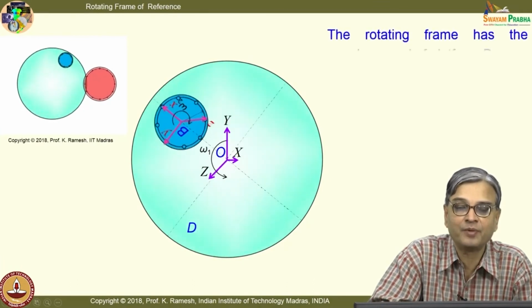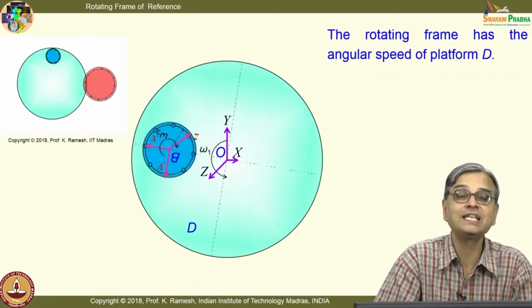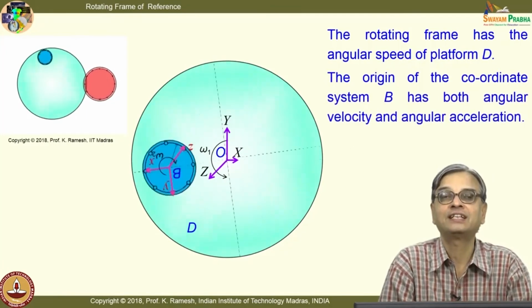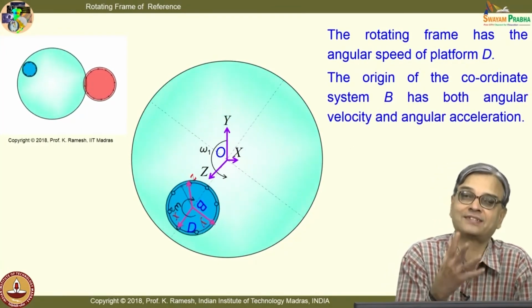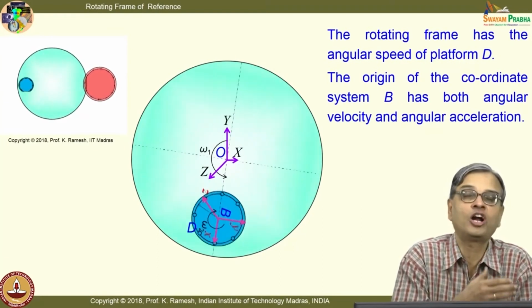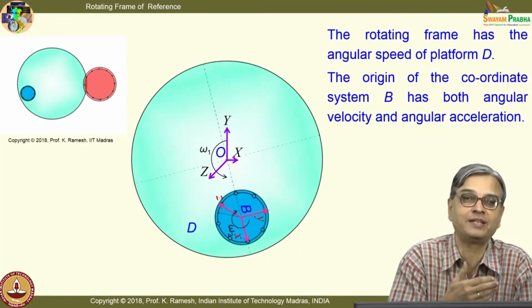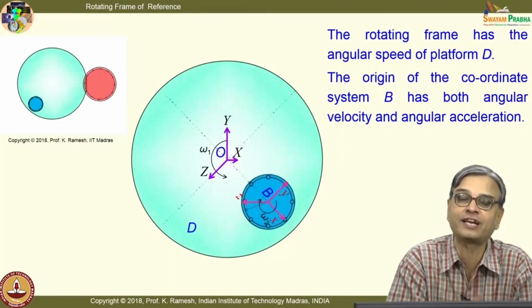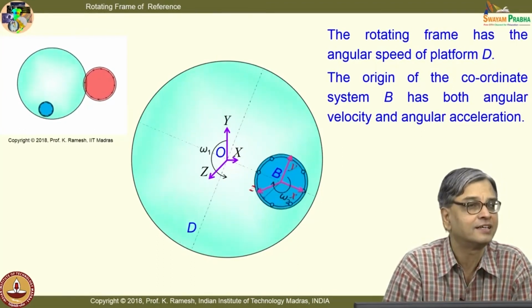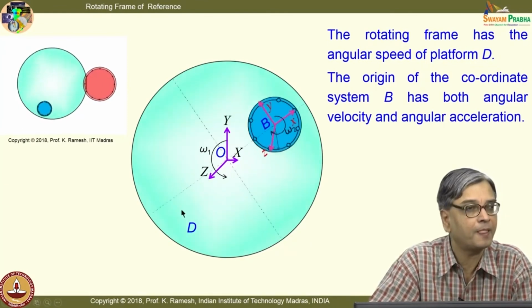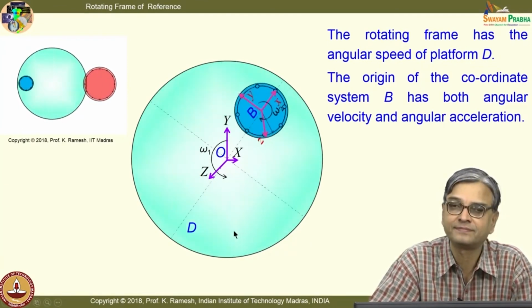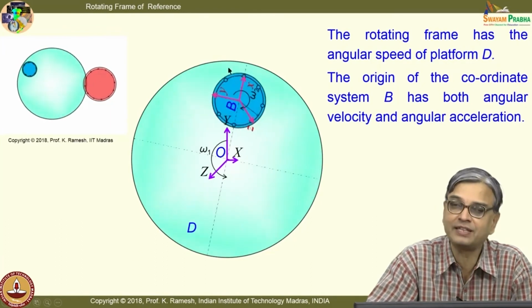This is just to make you visualize what is the kind of motion that rotating frame of reference has. Unless you visualize this, you would not be able to select the omega. What should be the value of omega that I should select for the rotating frame of reference? Same as the omega of platform D, because it is rotating with the platform.